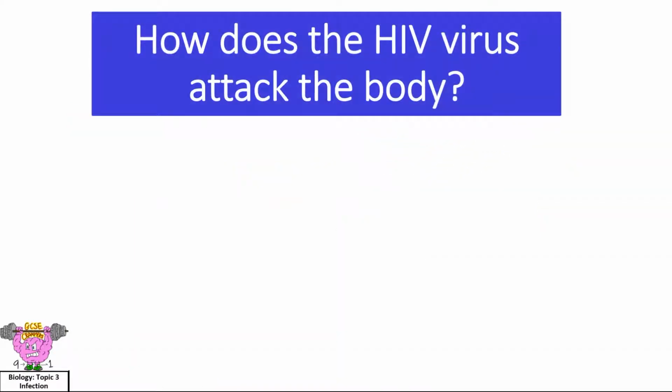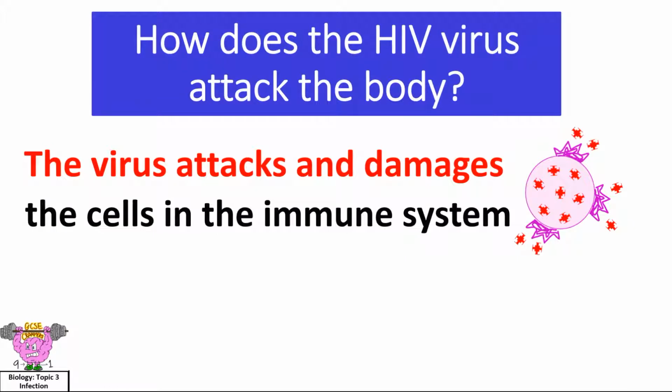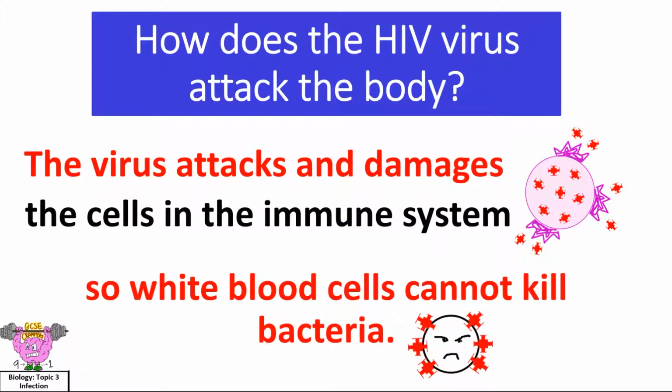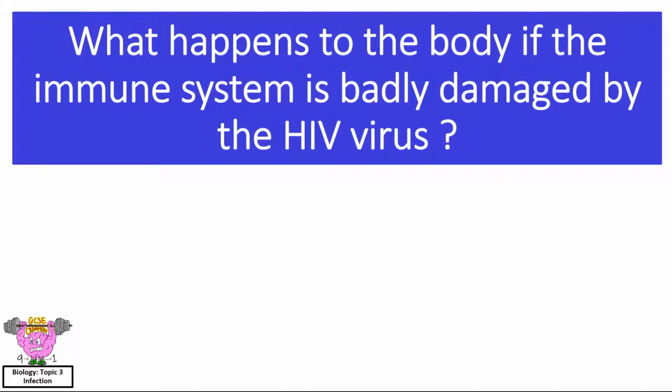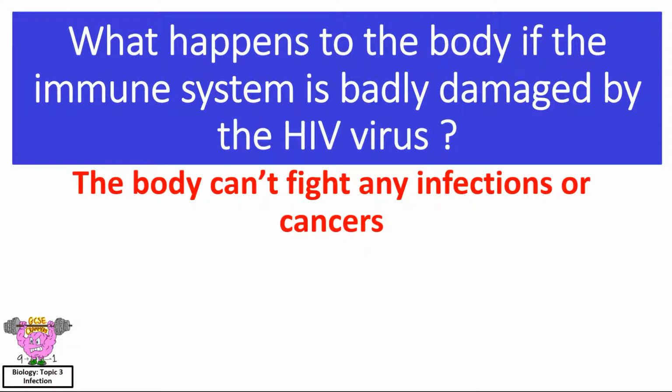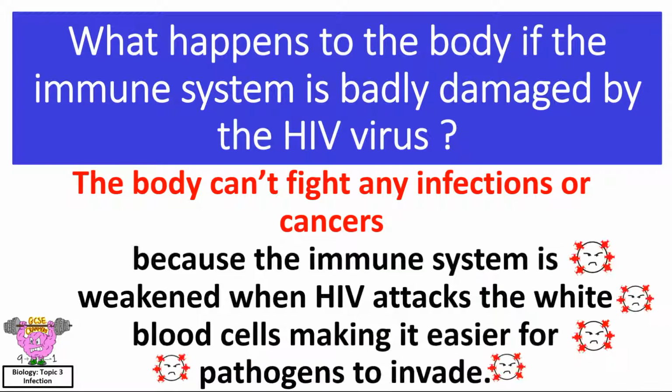How does the HIV virus attack the body? The virus attacks and damages the cells in the immune system, so white blood cells cannot kill bacteria. What happens to the body if the immune system is badly damaged by the HIV virus? The body can't fight any infections or cancers, because the immune system is weakened when HIV attacks the white blood cells, making it easier for pathogens to invade.